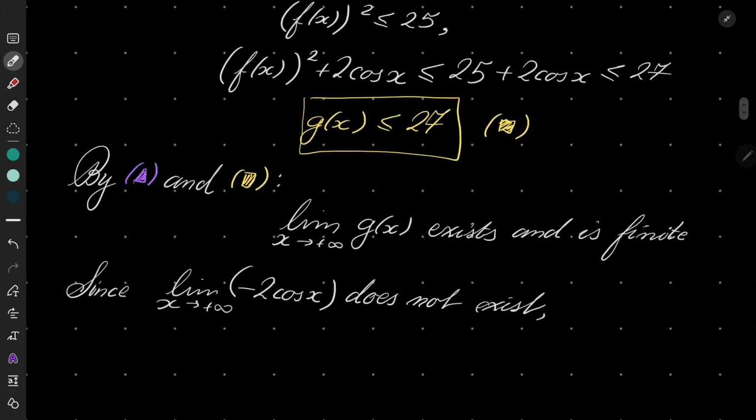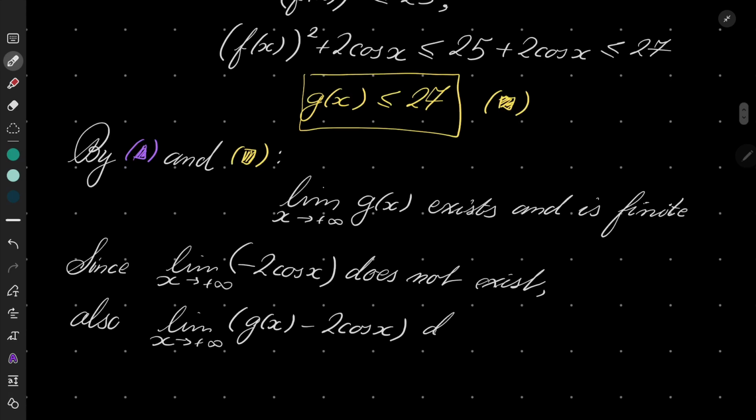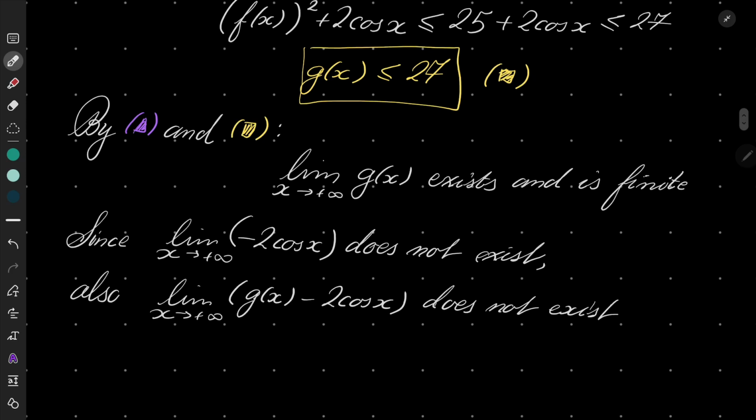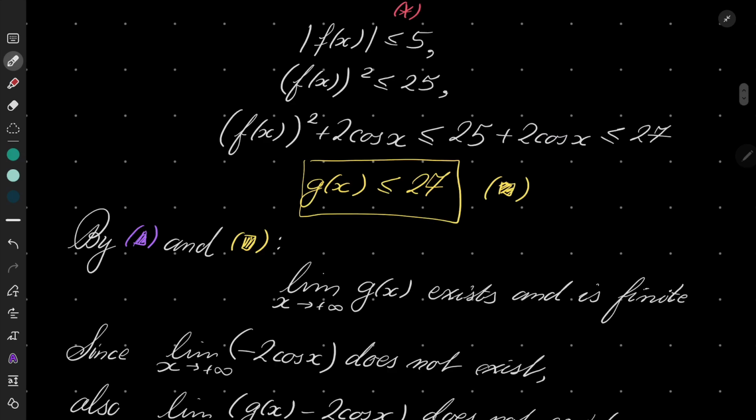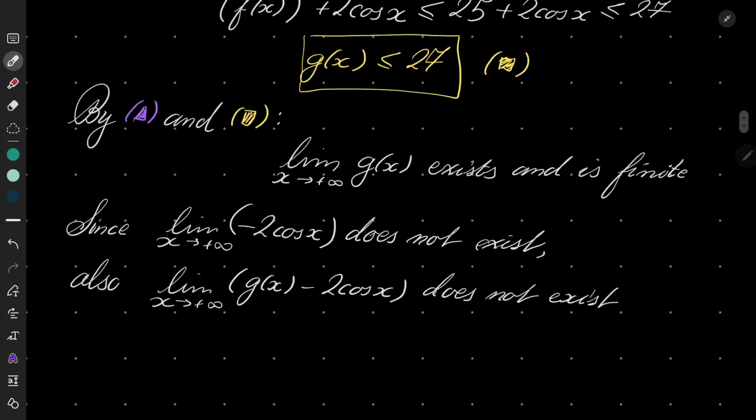Well, since this doesn't exist, also the limit as x goes to infinity of g of x minus 2 times cosine of x does not exist. But let's take a look. What is g of x minus 2 times cosine of x? Well, it's just f of x squared, i.e. the limit as x goes to infinity of f of x squared does not exist.